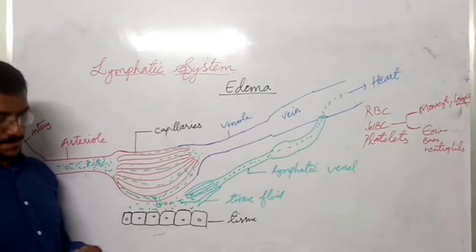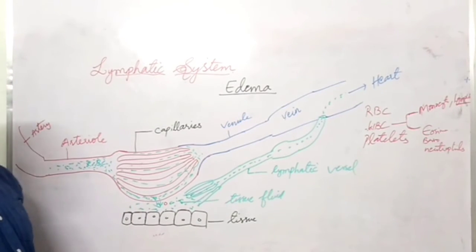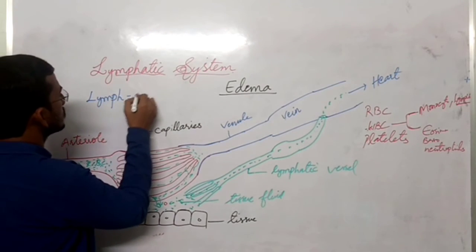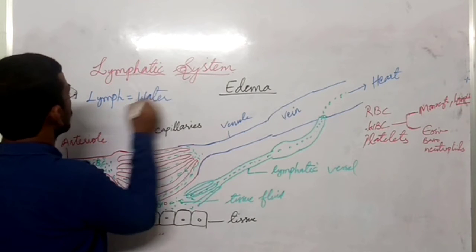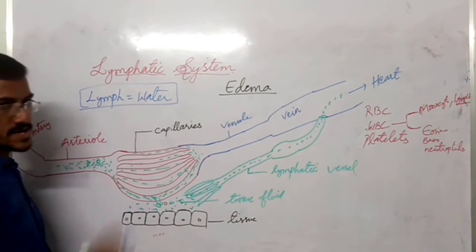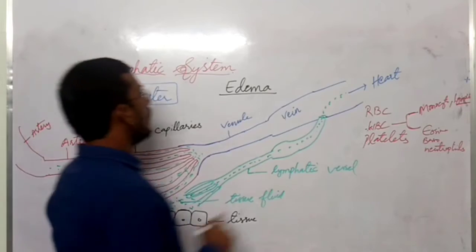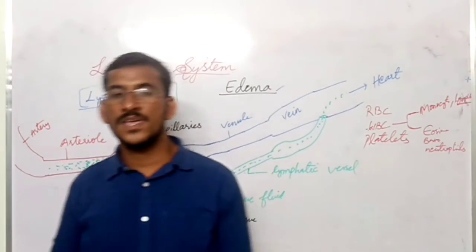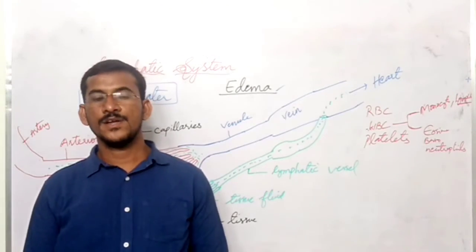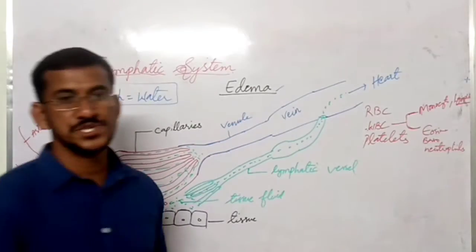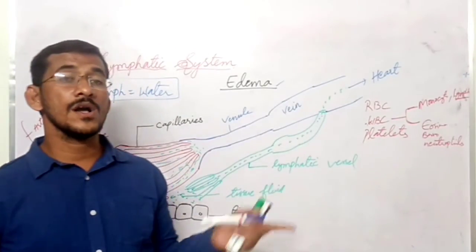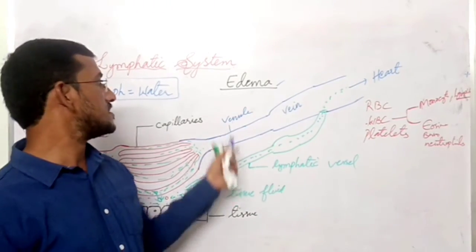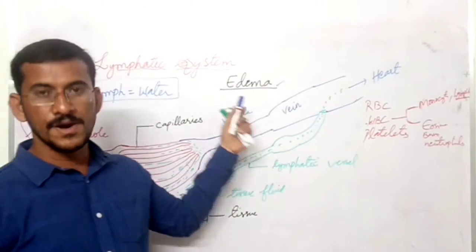So we need to remember lymph. Lymph is a Latin word which means water. This is very important. Then what is edema? A swelling which is observed in the lower part of the leg due to accumulation of this tissue fluid from sitting for longer hours in a chair. That condition is called edema.